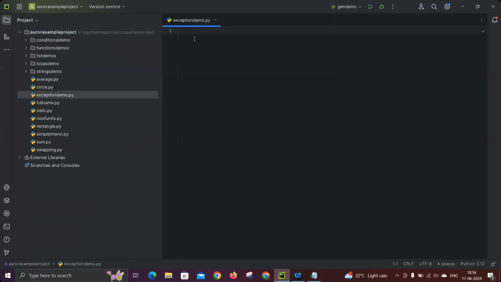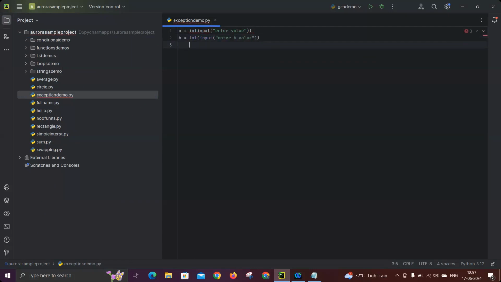See here, I will take a simple example. I'm writing a = int(input("enter a value")). Similarly, b = int(input("enter b value")).